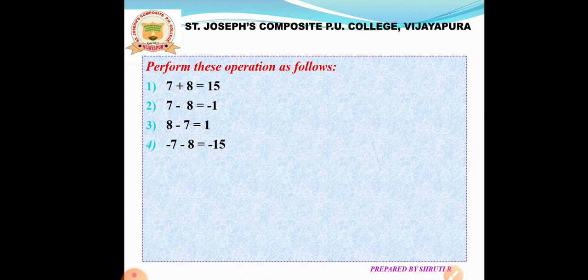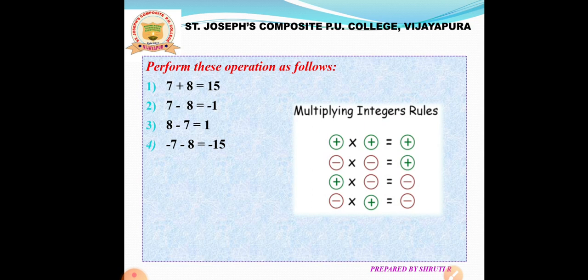Next we have multiplication integers rules. I think many students know these multiplication integers rules. Positive into positive will get positive. Negative integer into negative integer we are going to get positive. Positive into negative will get negative and negative into positive will get negative. And we'll solve some examples on these rules.